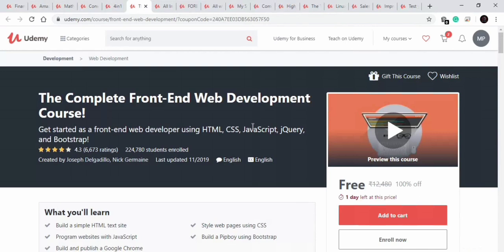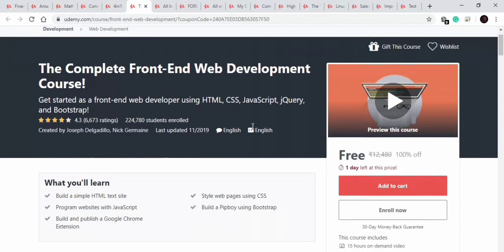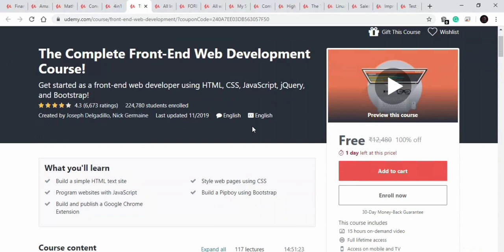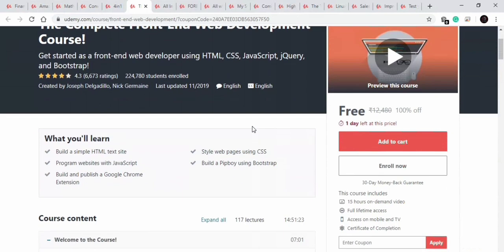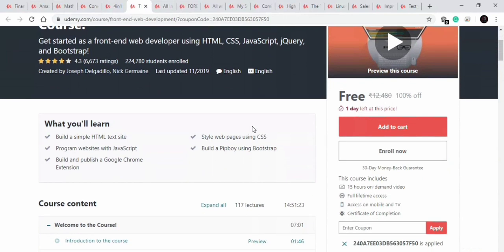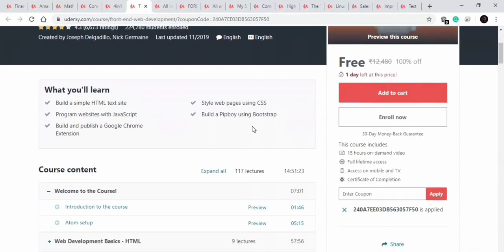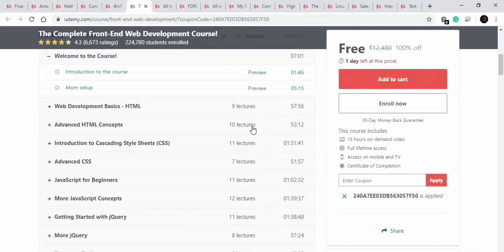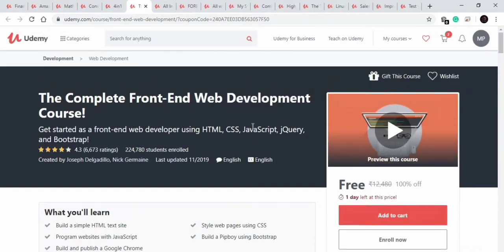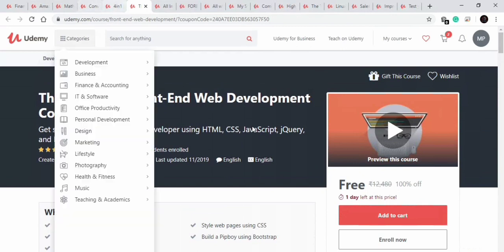Now let's move to our next course. Our next course is on complete front end web development. So a good course for developers and programmers who want to create a website. In this course you will learn web development using HTML, CSS, JavaScript, jQuery, and Bootstrap. A 15-hour big course available for free for 1 day, so you can get the maximum advantage of this big course and learn the concepts very quickly and in a very good manner.